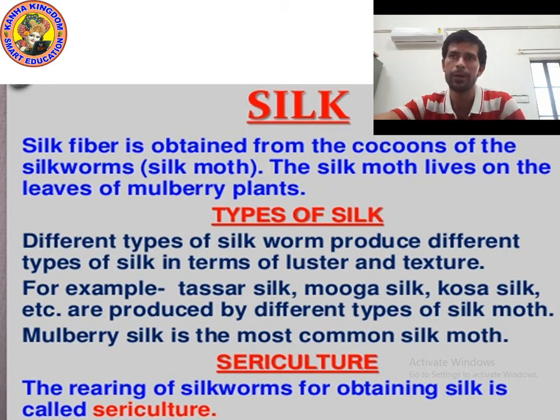There are different types of silk: tasar silk, muga silk, kosa silk. Different types of silkworm produce different types of silk, and mulberry silk is the most common. And what is the meaning of sericulture? Check out the spelling of sericulture. The rearing of silkworm for obtaining silk is called sericulture.